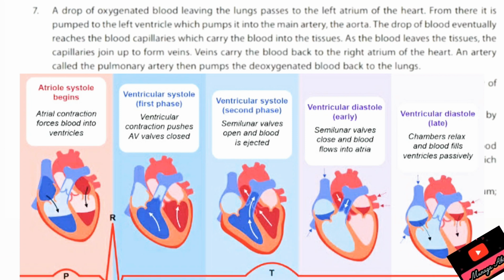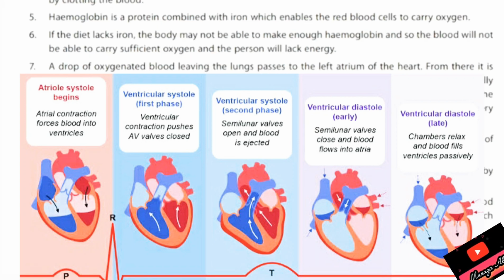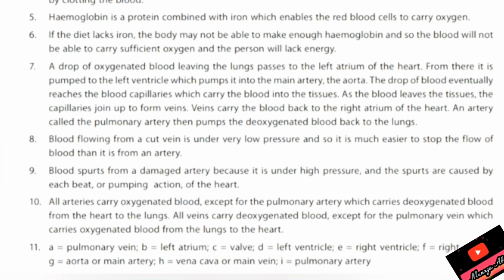The drop of blood eventually reaches the blood capillaries, which carry the blood into the tissues. As the blood leaves the tissues, the capillaries join to form veins. Veins carry the blood back to the right atrium of the heart. An artery called the pulmonary artery then pumps the blood to the lungs, and back to the heart.